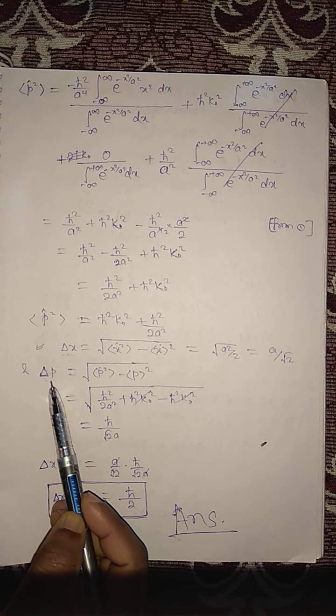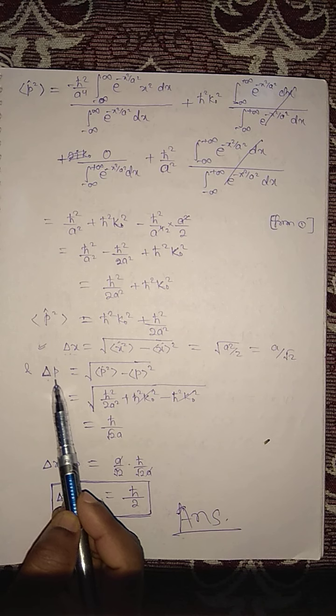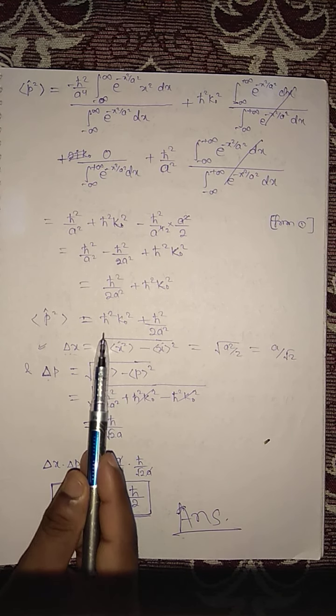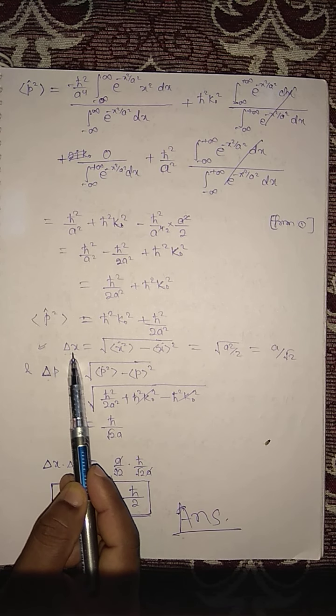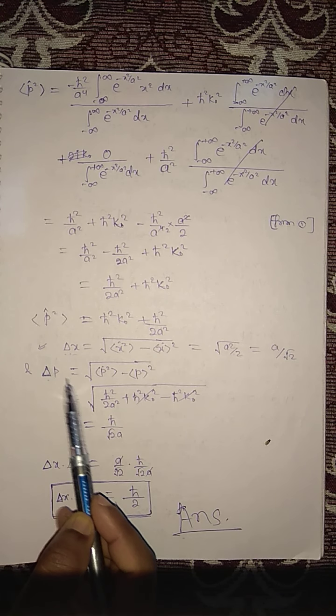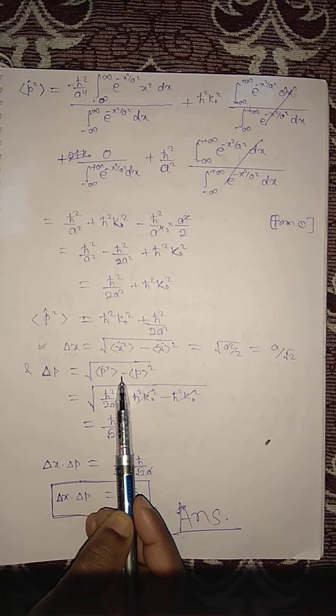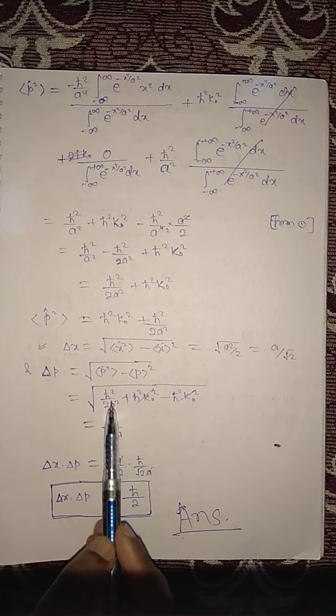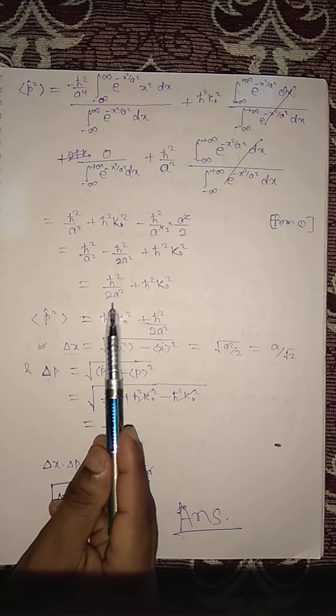Now uncertainty in momentum is the square root of p square expectation minus p expectation whole square. The same formula is used, but this is position and this is momentum.